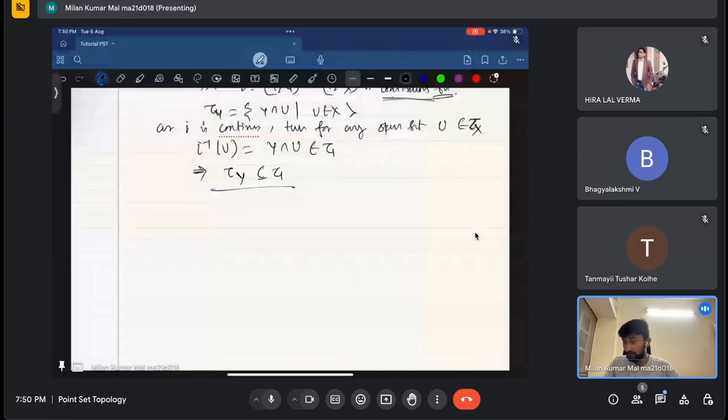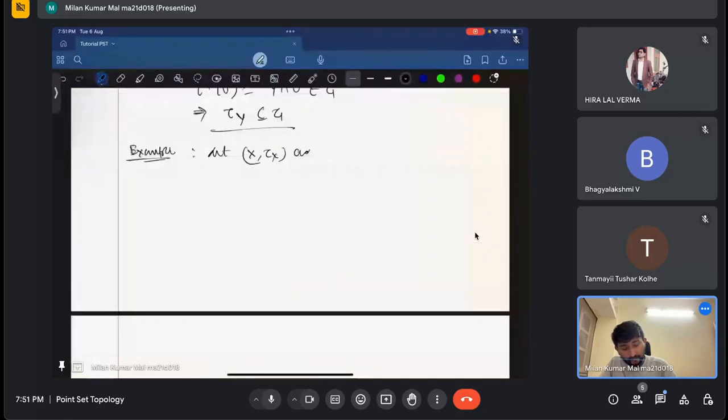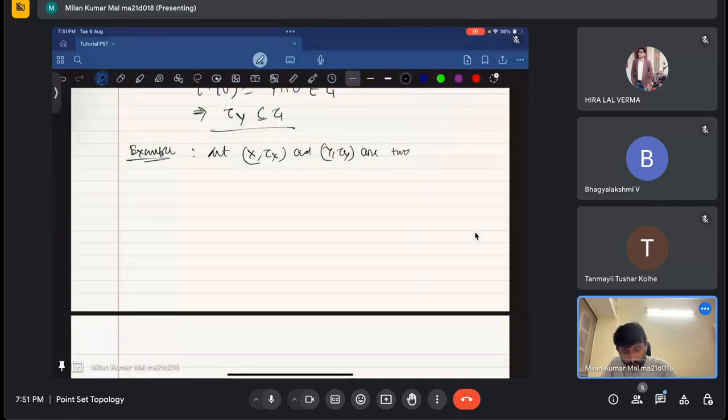Now, these two are examples of continuous functions. I have given an example of continuous functions, and now I can give more. Example 2: let X, tau X and Y, tau Y be two topological spaces, right? Then on X cross Y, there exists a product topology that I have mentioned earlier.